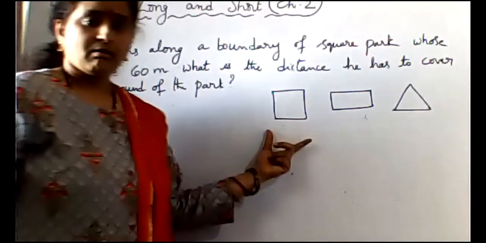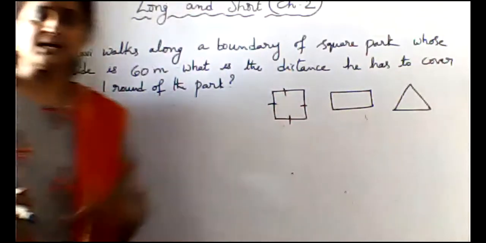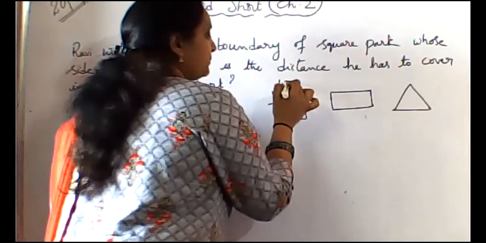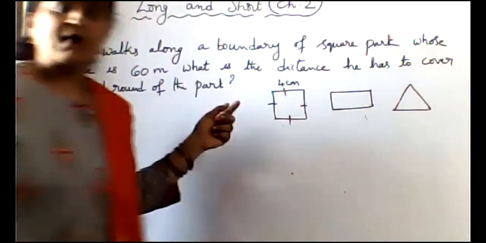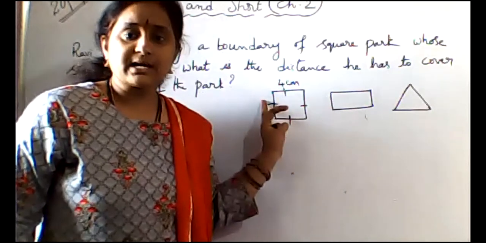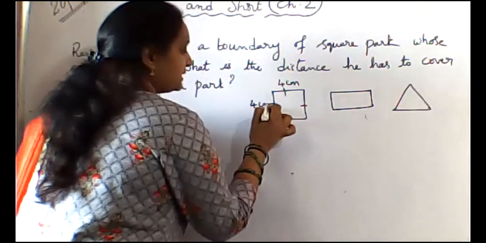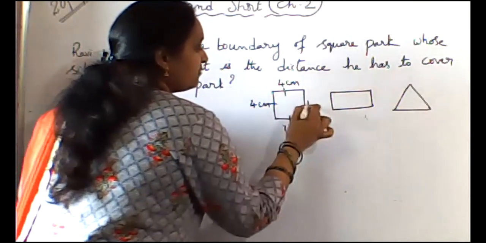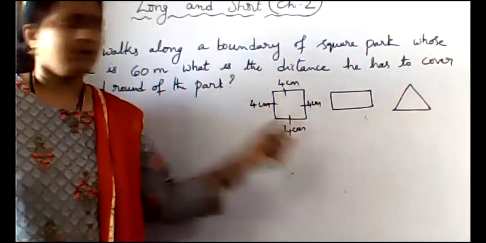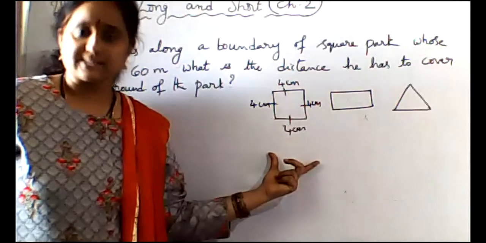In a square, all sides are equal. That means the lengths of all sides are equal. Suppose one side is given as 4 centimeters. So what about the remaining sides? Their length is also 4 centimeters. That means we know that in a square all sides are equal. So if one side is given, we will get the remaining 3 sides.